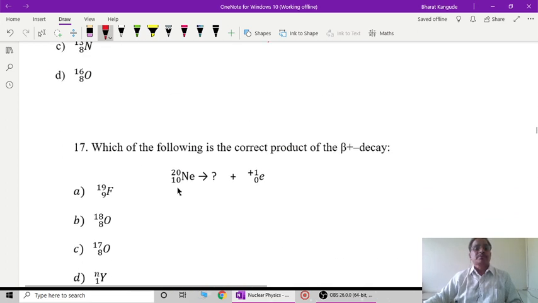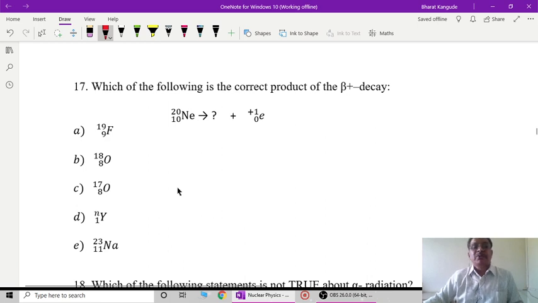This is one more example, number 17. Which of the following is the correct product of beta plus decay? Here, as I said, a positron, the e+ particle, comes out, and one of the protons gives its charge out, and therefore this e+ comes out and a neutron is generated. So another neutron is added. The number of nucleons, A, remains the same in this process, and Z is decreased by 1.